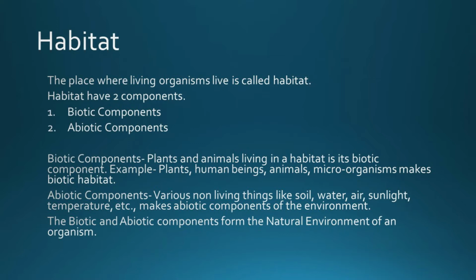Now, habitat has two components, that is biotic components and abiotic components. Biotic components: plants and animals living in a habitat are its biotic components. Example, plants, human beings, animals, microorganisms make the biotic components. Means all living things make biotic components. Now, abiotic components. Various non-living things like soil, water, air, sunlight, temperature, etc. make the abiotic components of the environment.